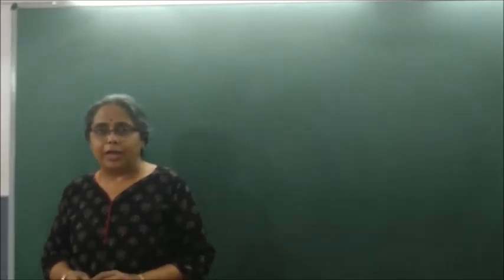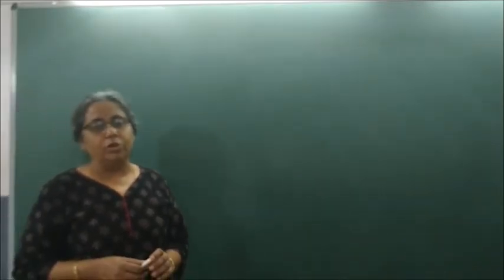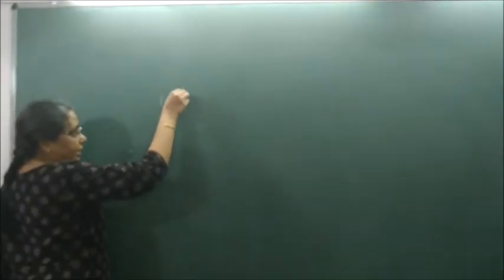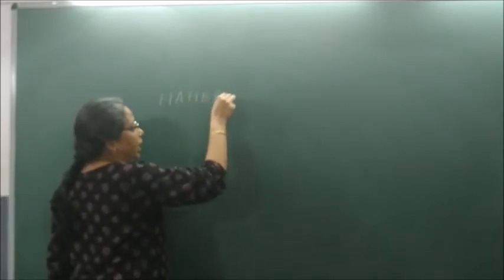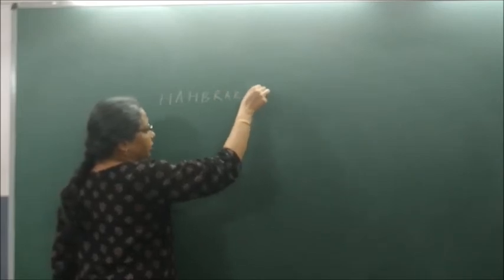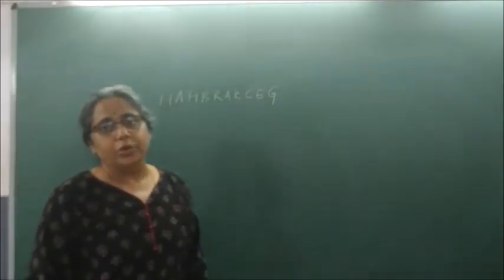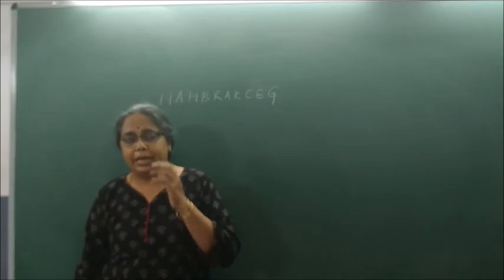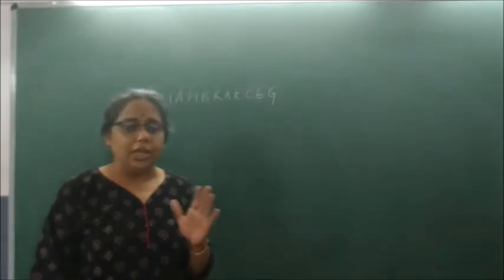We are back with our classes of alcohol, phenols and ethers. We have learned the methods of preparation of alcohols and phenols. If you remember, we said that alcohols can be prepared by hydration of an alkene, by hydroboration of an alkene, then reduction of aldehydes, ketones, carboxylic acids and esters, and then with Grignard's reagent. When you react formaldehyde with Grignard's reagent, you get a primary alcohol. When you react any other aldehyde, you get a secondary alcohol, and when you react it with a ketone, you get a tertiary alcohol.